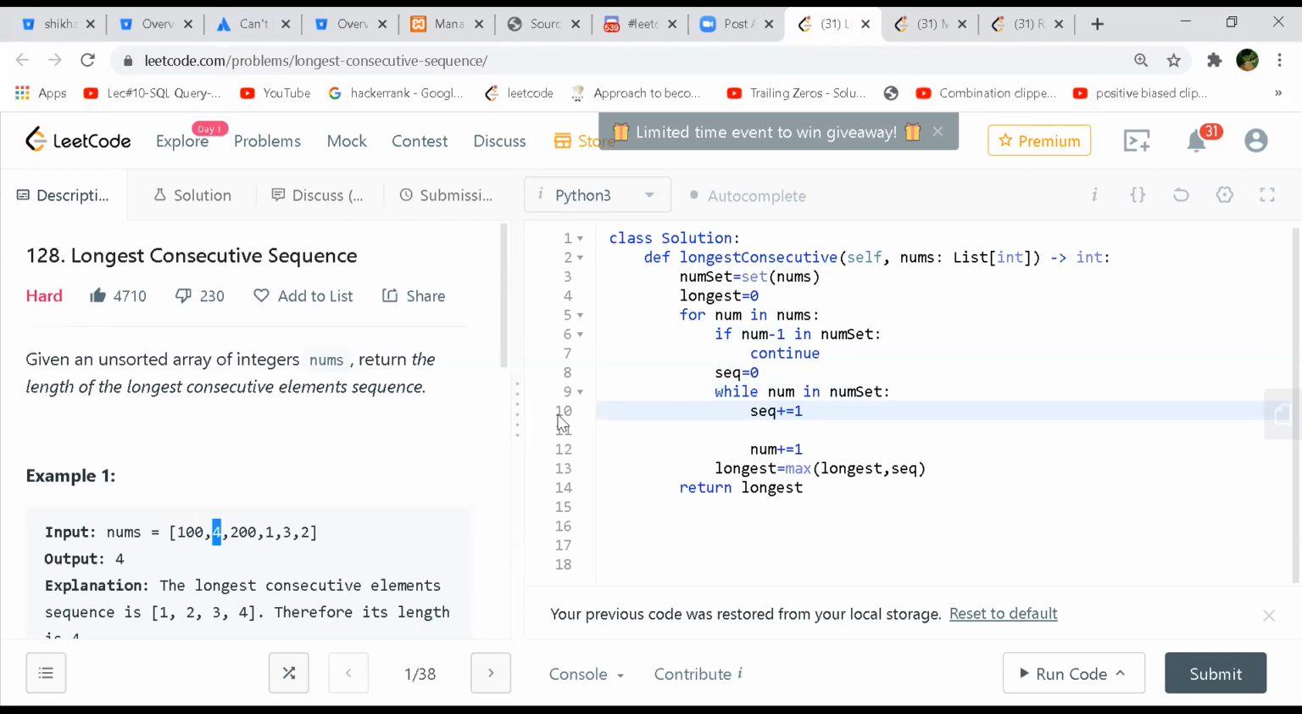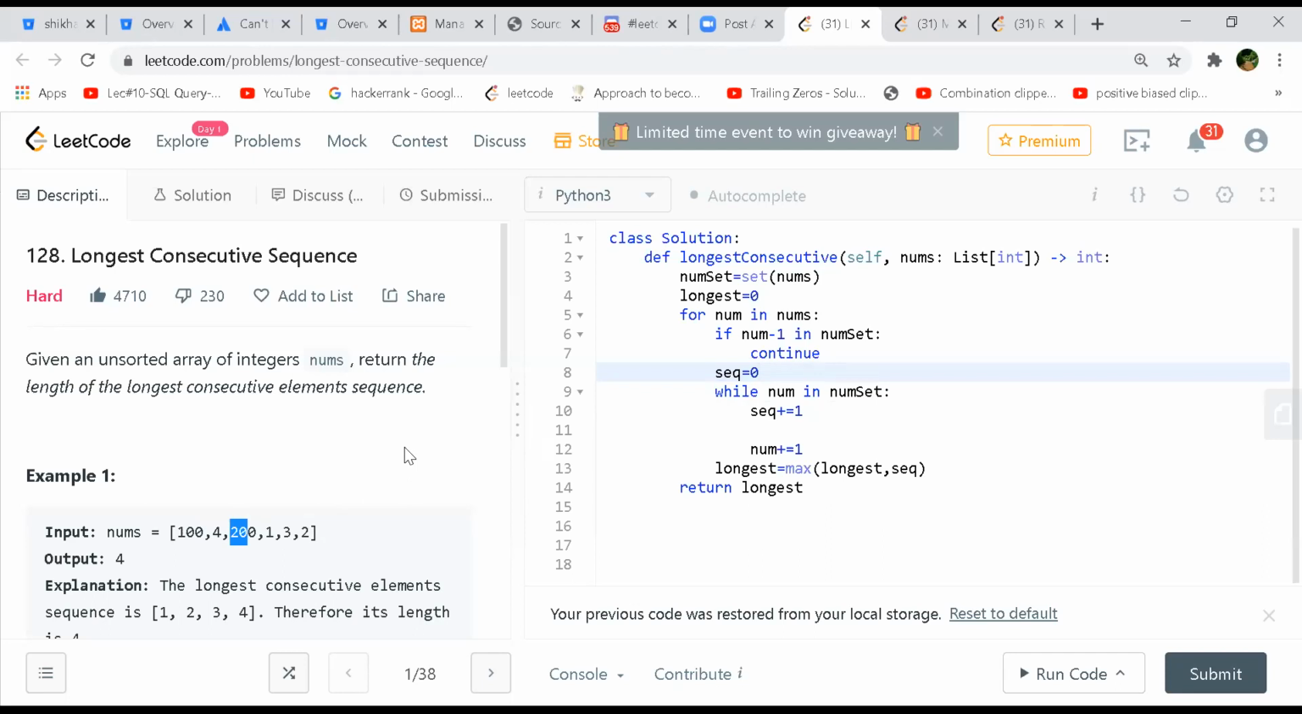Now if I take 4, what will happen? 4 minus 1, 3 is there in the num set, so I'll do nothing. I'll skip it, right? Okay, it's an optimized version. Then you will skip it. So when you come to 4, you look for 3. 3 is there, so you are skipping it. You are not going to count your max so far, right? It will be whatever was the initial value. So you don't care for it. Then you go to 200.